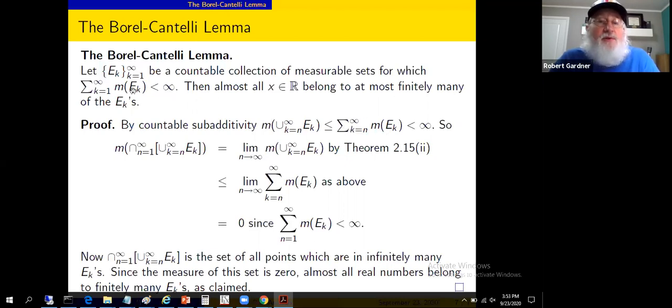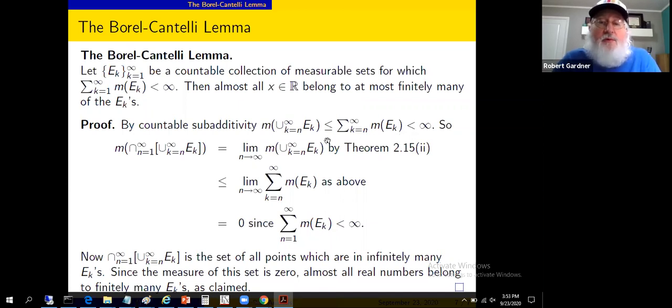That's certainly bounded above by this total sum. We started at k equals n instead of k equals 1. The sum from 1 to infinity is finite, so this little piece of it, or this big piece of it, is also finite. It's the tail of a convergent series.